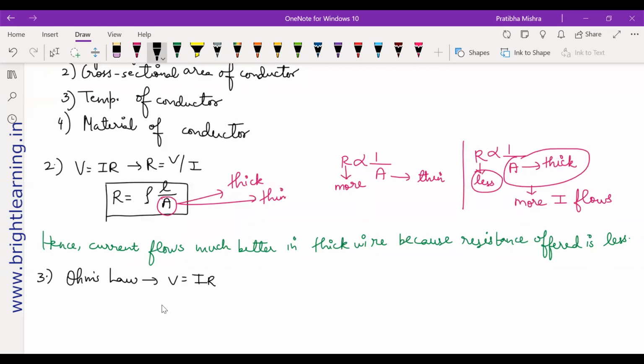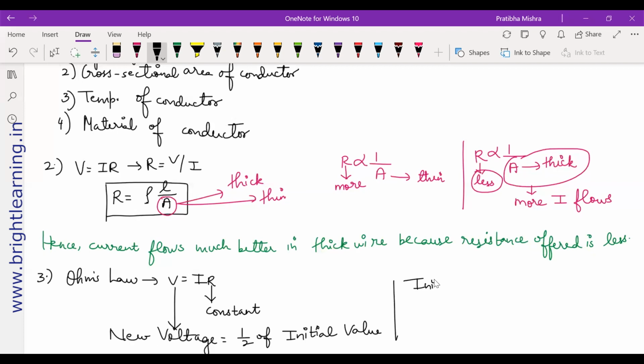They are telling us the resistance remains constant. What is changing? Voltage, which becomes half of the initial value.